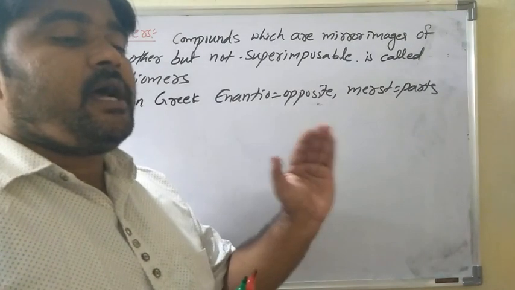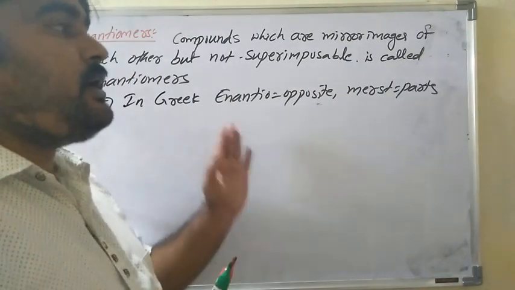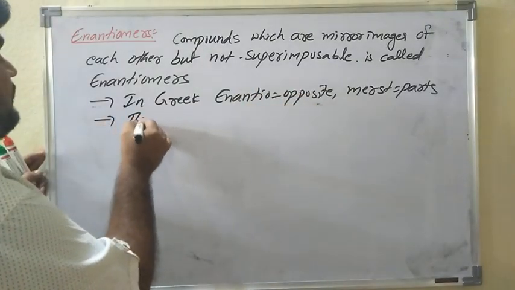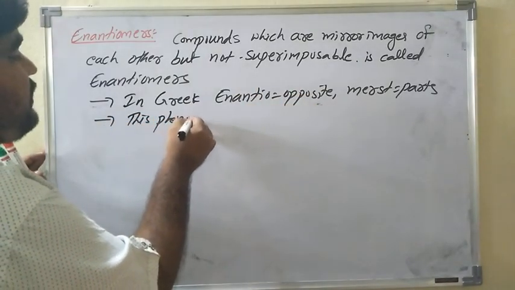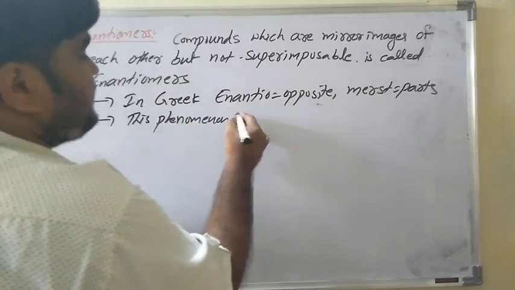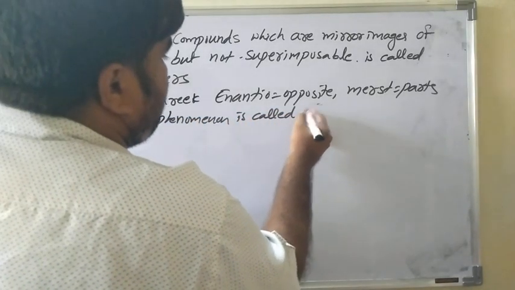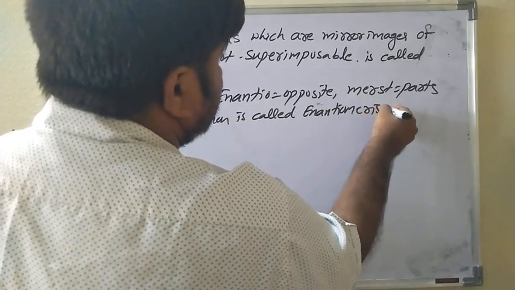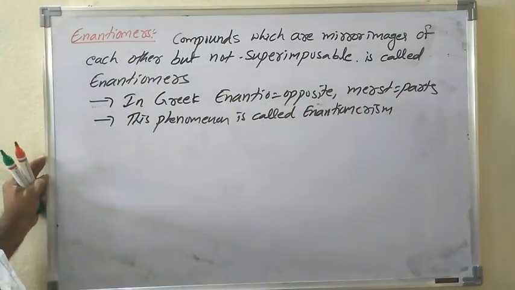This phenomenon is called enantiomerism. At least one chiral carbon should be present in enantiomers.